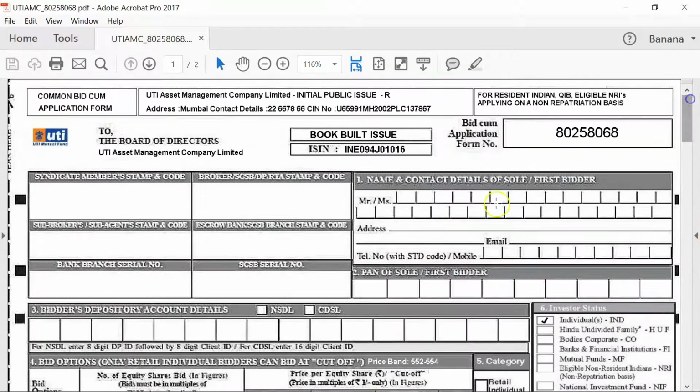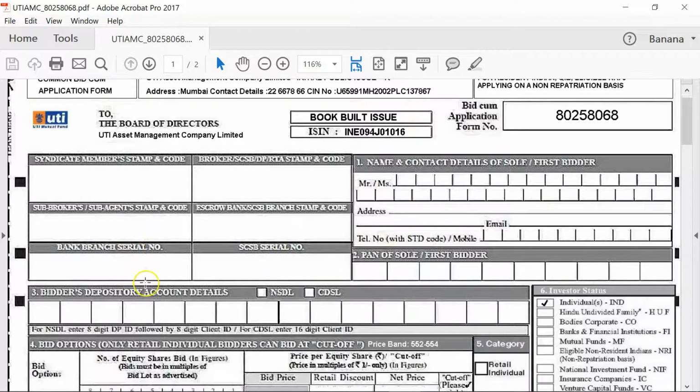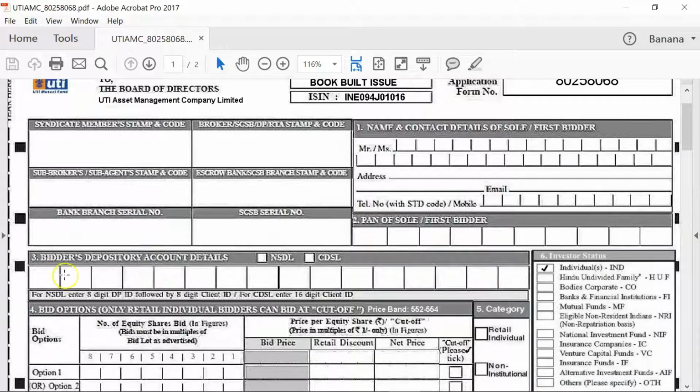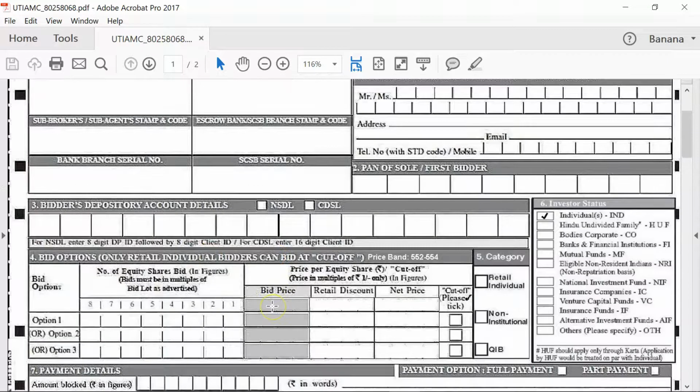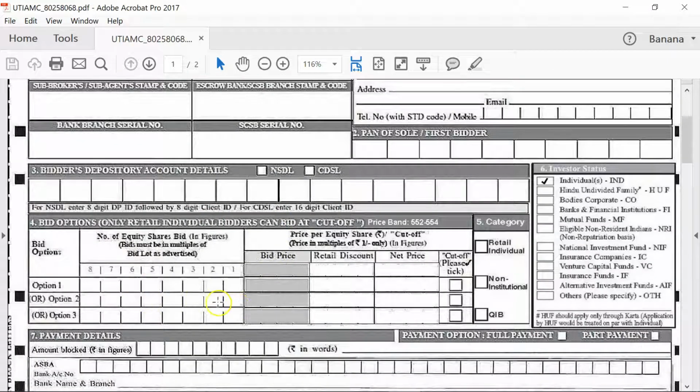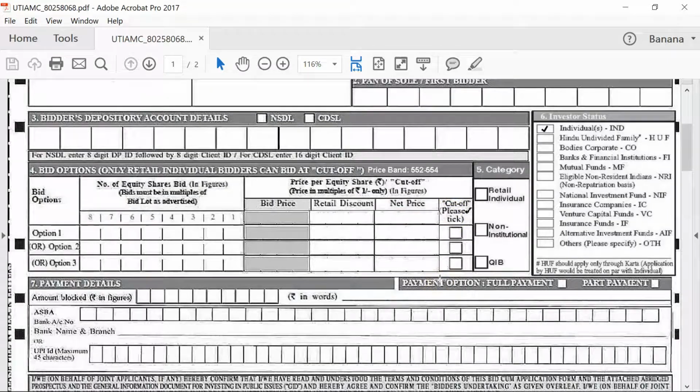You have to manually fill your name, your bank account details, your depository Demat account number, your bid amount, number of lots you want to bid for, in which category you would be there.